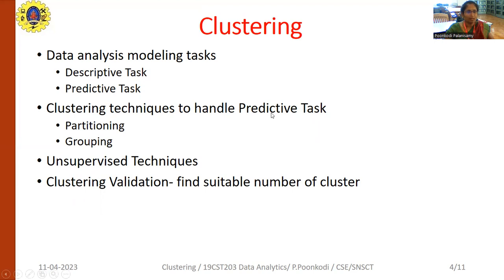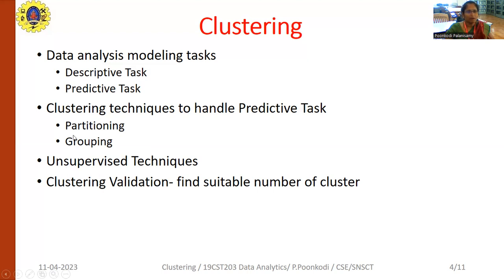The predictive task could be done with clustering techniques in two methods: partitioning and grouping. After collecting a data set, you first partition it, like at the educational level. Then, based on that level, you group it. As already said, clustering uses unsupervised techniques.